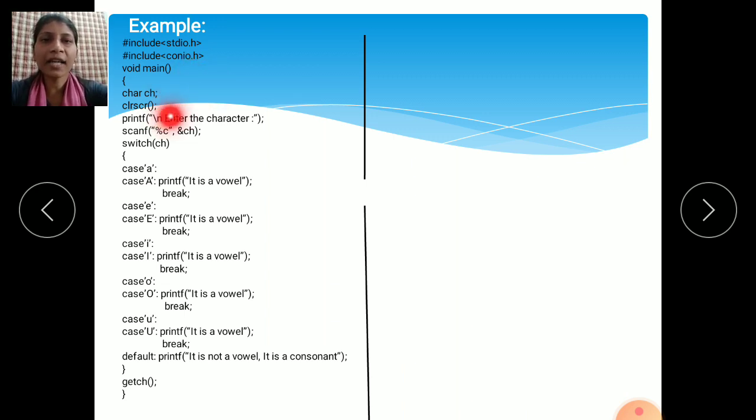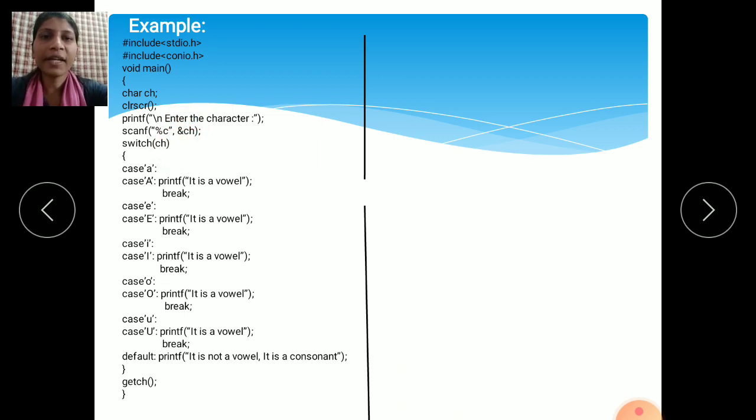Then char ch. See here, we are using a character here. Char means we are using only letters. So ch, char for character. Then give a semicolon. Then clrscr. This is the clear function. If you want to clear the previous output screen, use the clrscr function. Then printf.